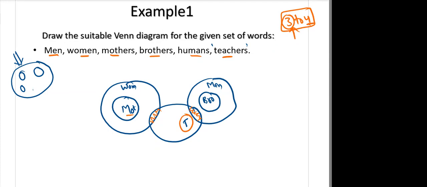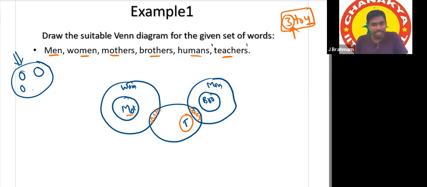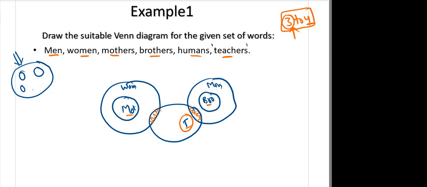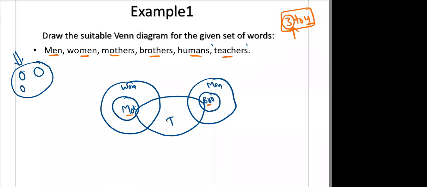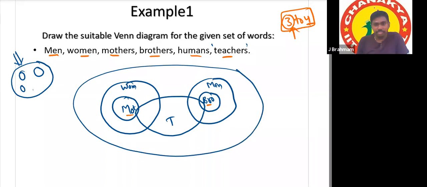Means it should connect to mothers also. And no teacher is a brother, means it should connect all of them. It is having intersection with all, but only some portion of intersection. So this is teachers. You may intersect with any portion, that's okay. And then one complete circle for human beings, covering all of them.